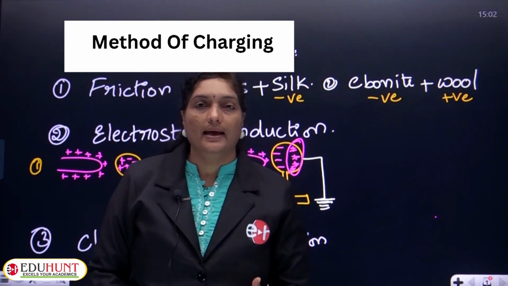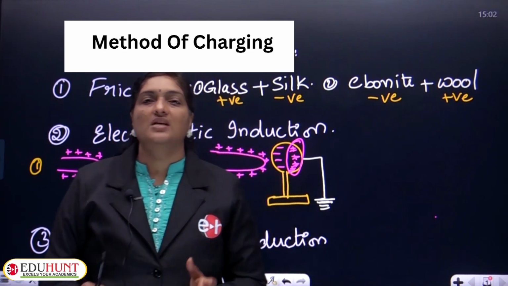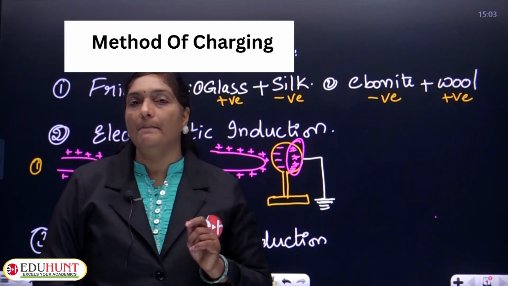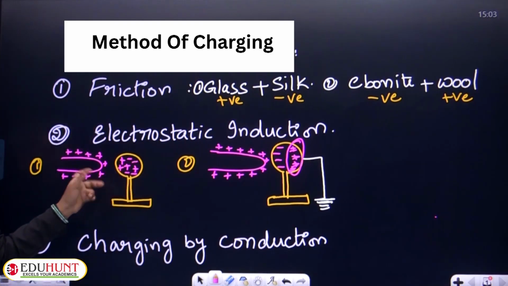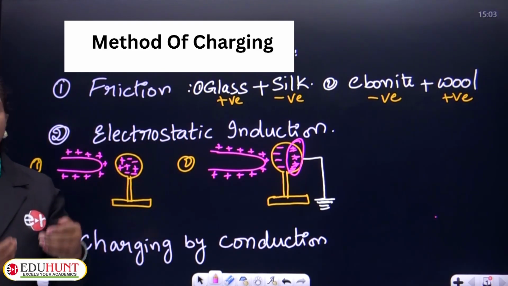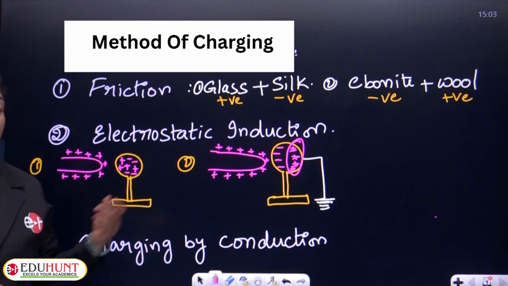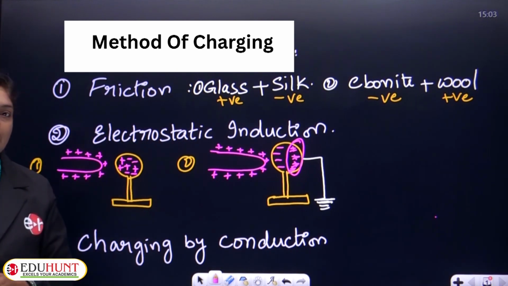Okay. Similarly, one more method to charge a body is by the method of conduction. What we observed in the method of induction is that two bodies are kept a little away from each other, so they are not contacting each other.